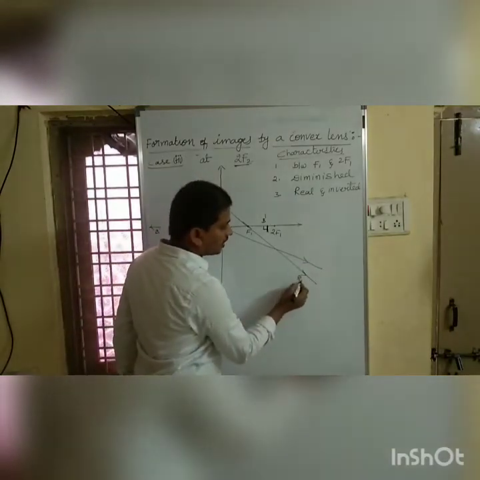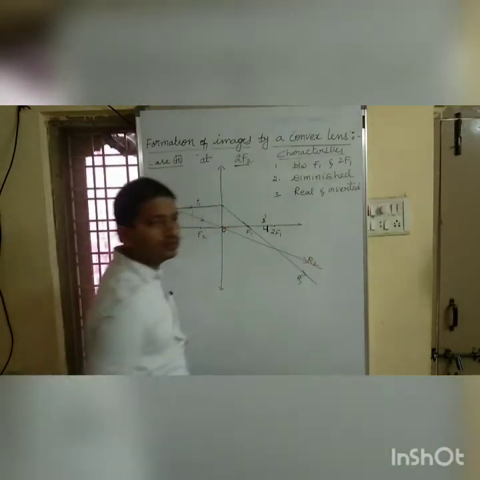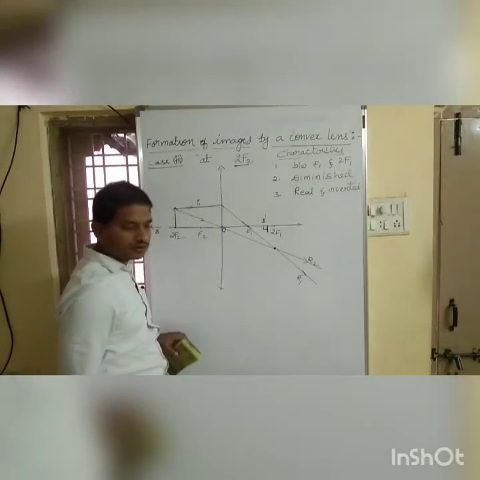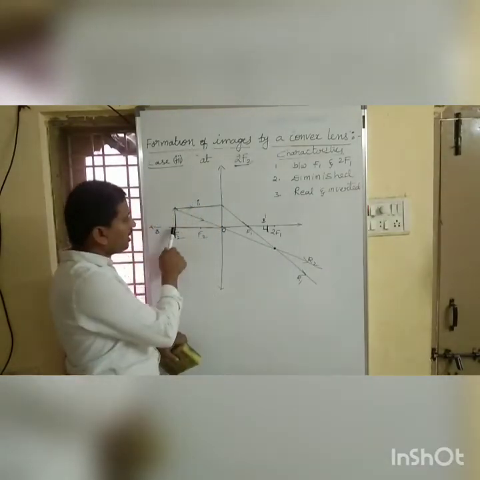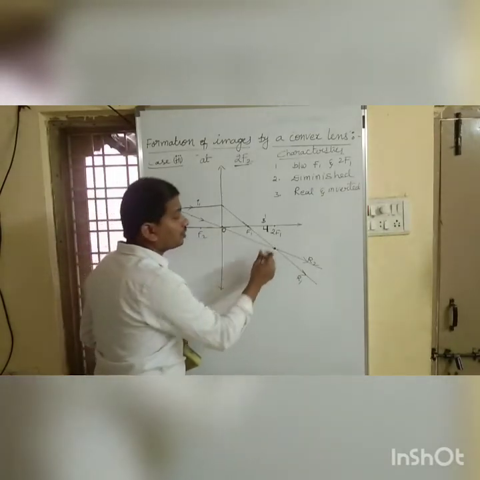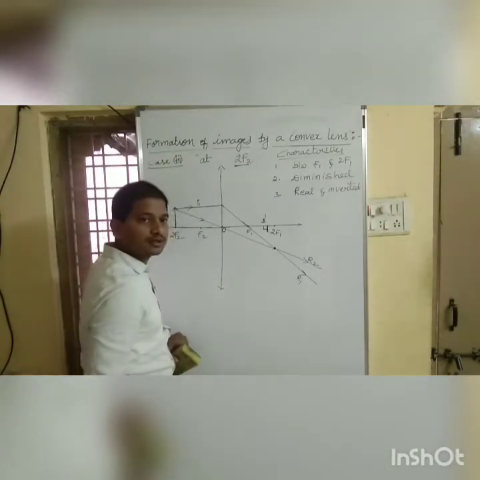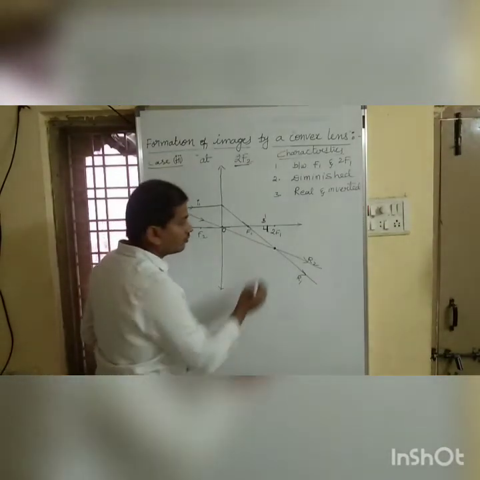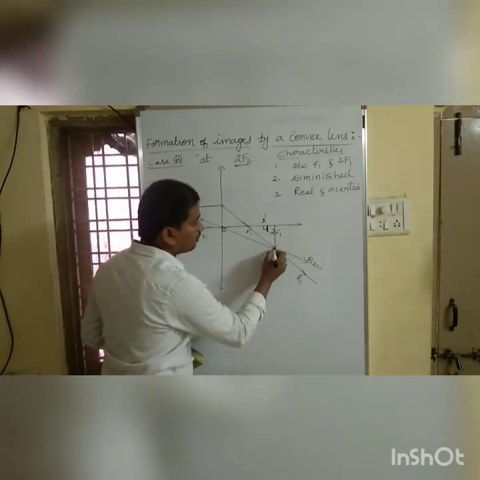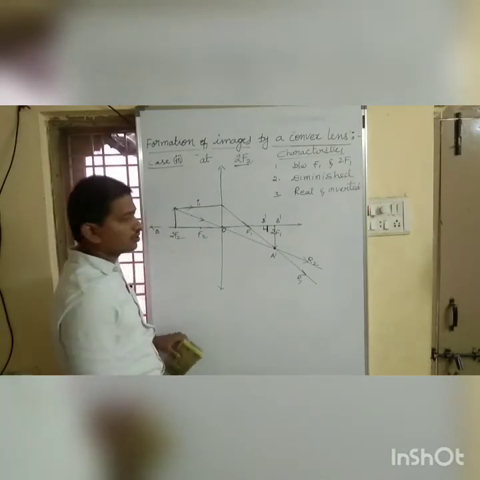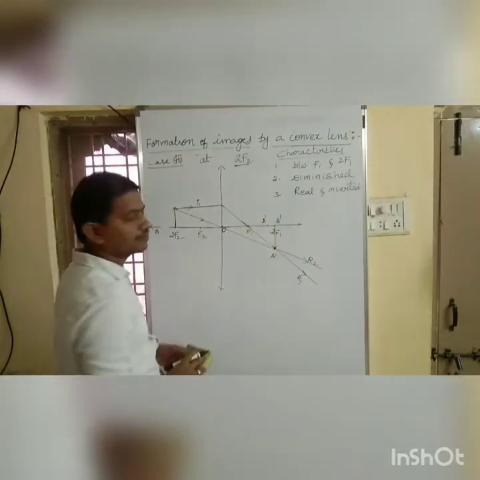This is our refracted ray 1, refracted ray 2. The two rays met at this point. You can see, we placed an object at 2f2, and we got an image at 2f1 only. To get a complete image of an object, we need to draw a perpendicular to the principal axis. This is our image A dash, B dash.